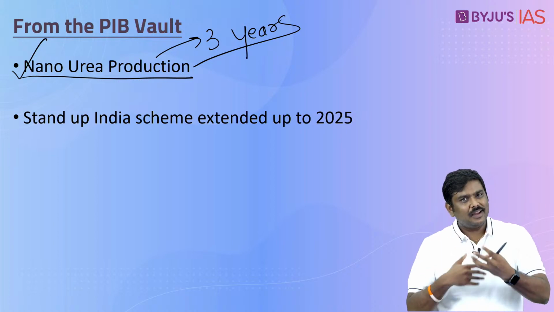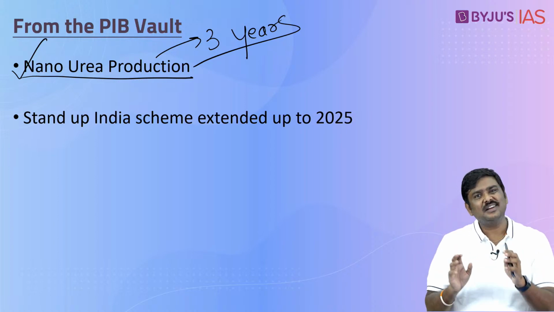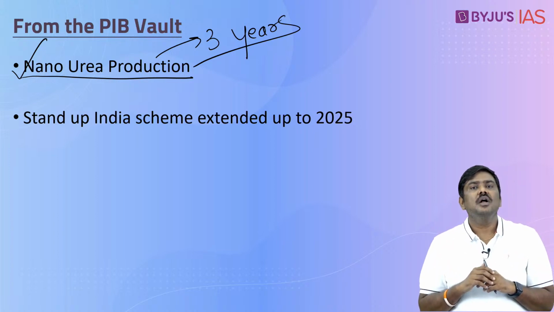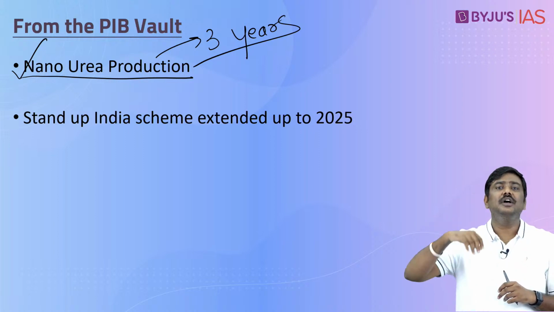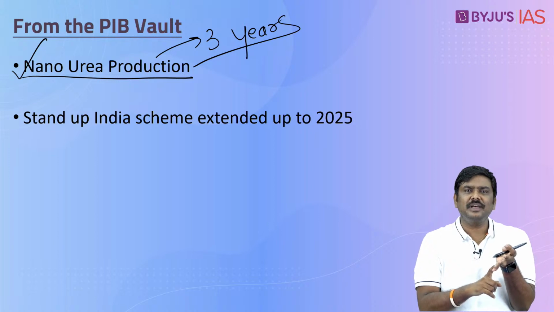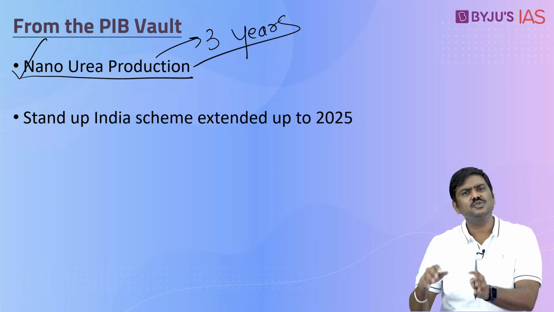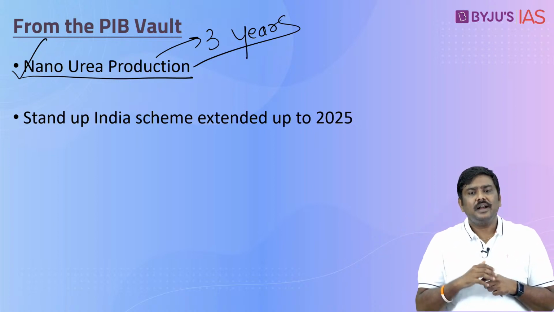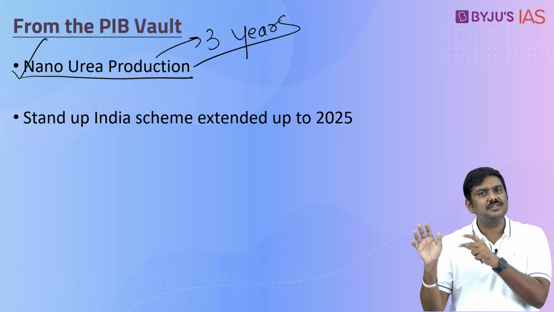Generally, when you talk about the agriculture sector, one of the issues is that fertilizer consumption is very high in India. And within fertilizer consumption, again and again we go back to the talk of urea consumption, right? A substantial amount of subsidy given by the government, a substantial amount of consumption of fertilizer, all of them are associated with urea itself. And when you consume more and more urea, there are certain negative implications related to that.